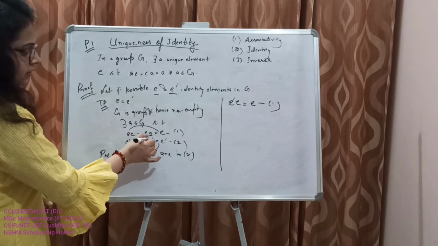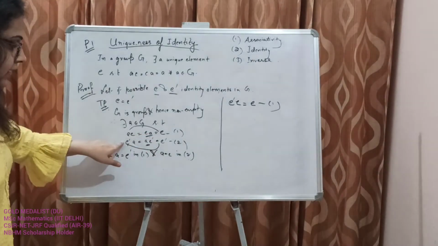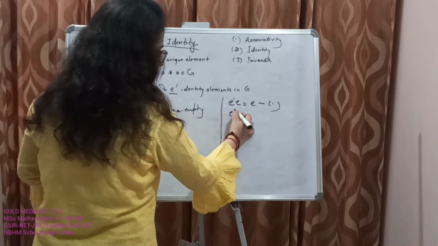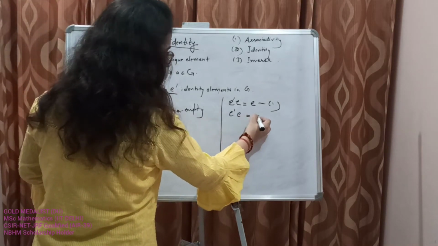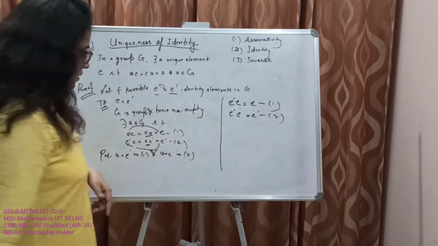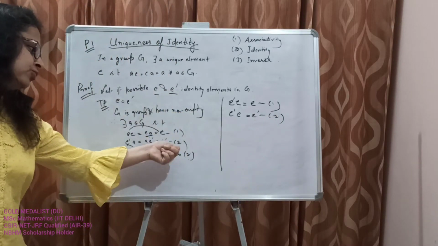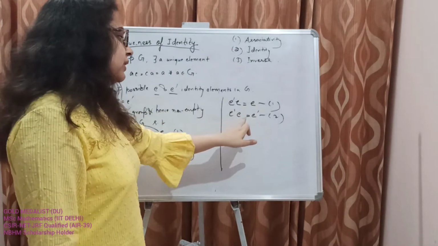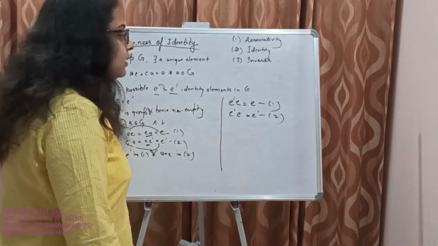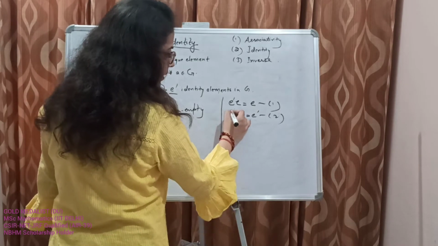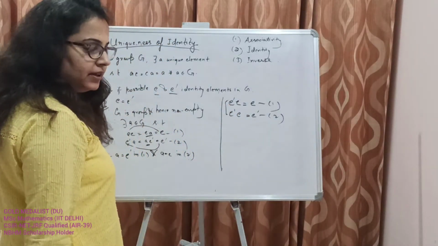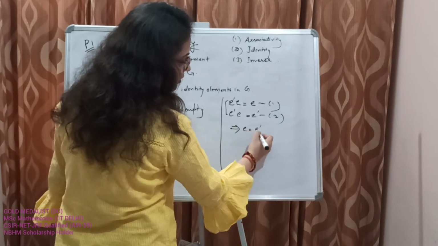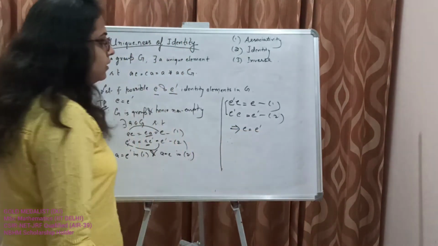Put A is equal to E in the second: E dash E is equal to E dash. From these substitutions in the above two equations, we get E dash E is equal to E and E dash E is equal to E dash. Since these two are equal, this implies E is equal to E dash. Therefore, we say that